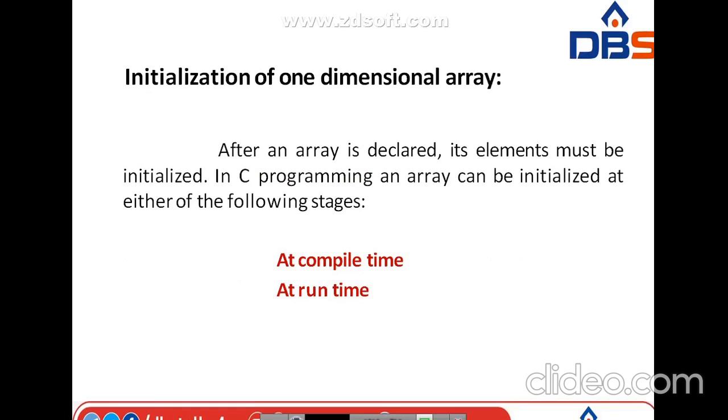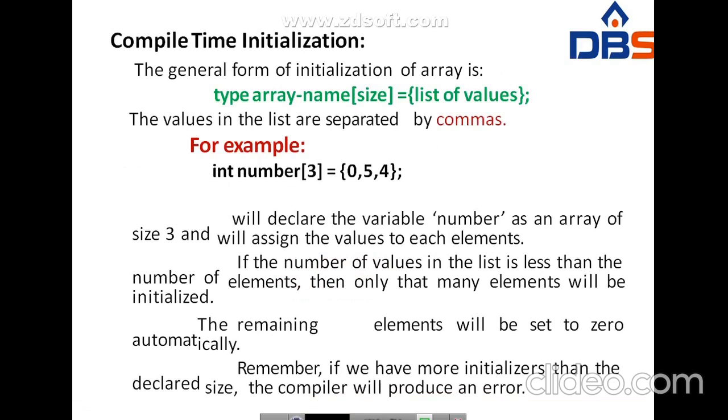So, initialization of one dimensional array. If you take a one dimensional array, we are going to initialize it in two ways: at compile time or at runtime. In C programming, generally an array can be initialized in either of these ways. Compile time initialization is nothing but a data type followed by the array name, and within the brackets I am going to give the list of values. Whenever we are giving the values, we should separate each and every value with a comma. For example, int number[3] equal to, within the braces, 0, 5, 4, whatever values we are giving. If you are giving the size, the values should not exceed the size.